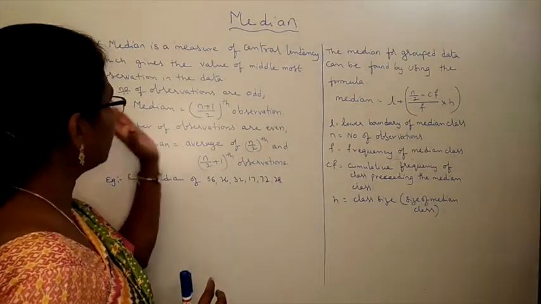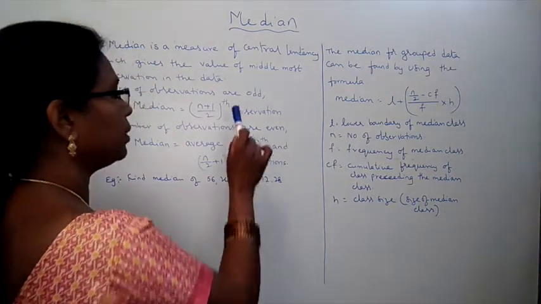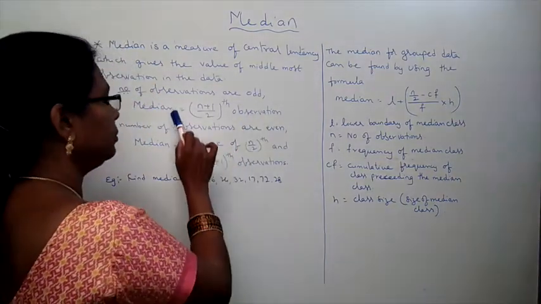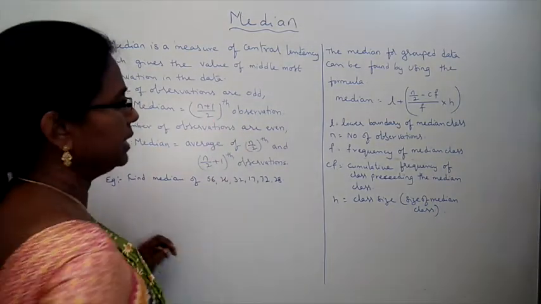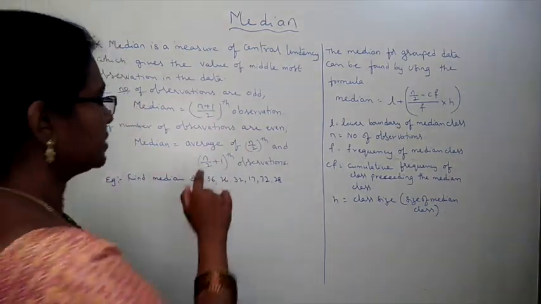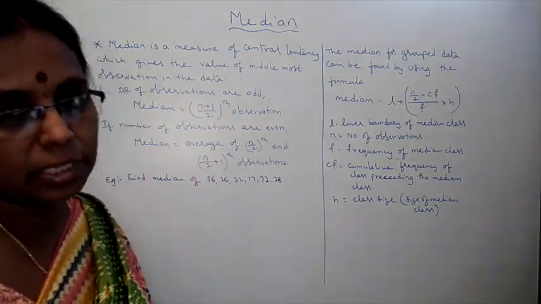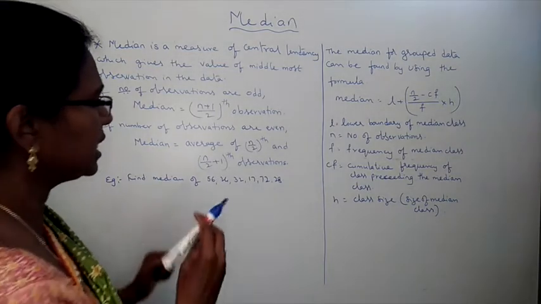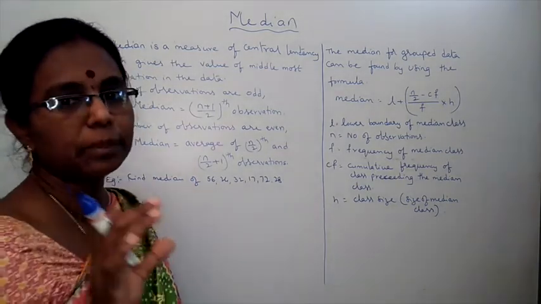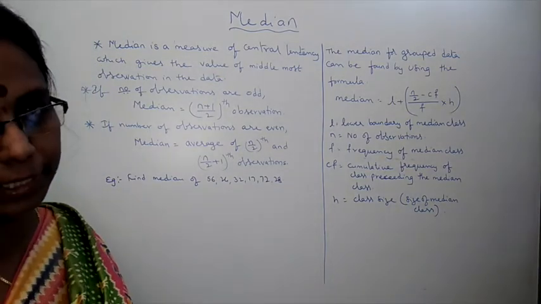Now, when the number of observations is odd, the median is equal to the (n plus 1) by 2 th observation, that is, number of observations plus 1 by 2. That observation we take as the median. Suppose the observations are even, then we have to take the two middle terms and take their average as the median.